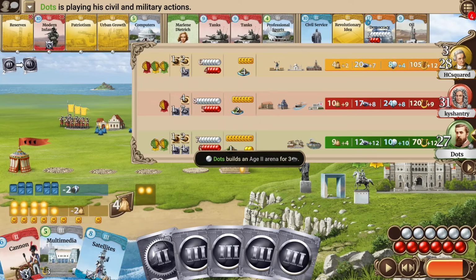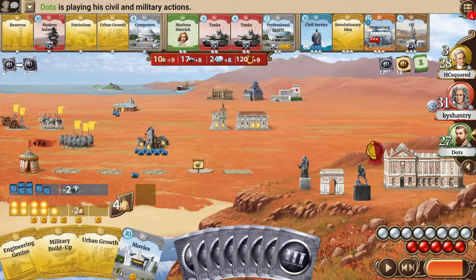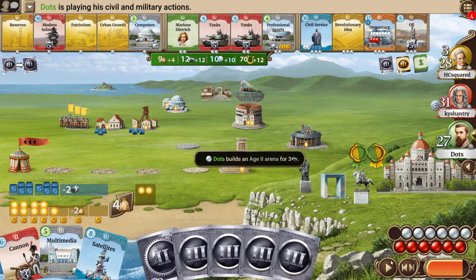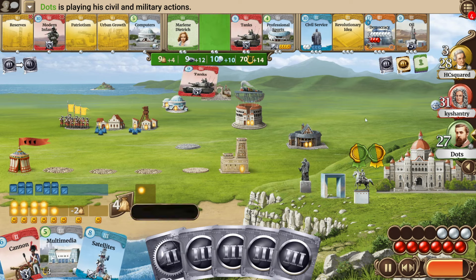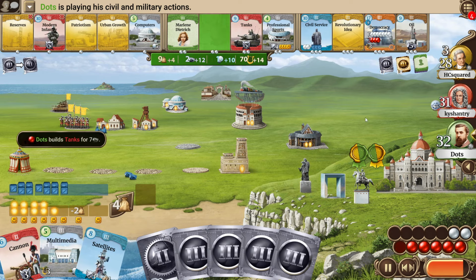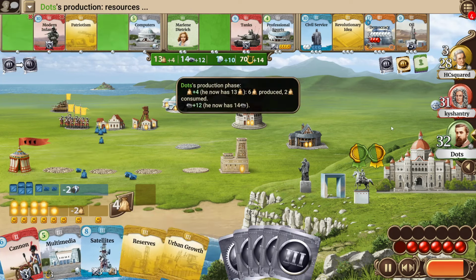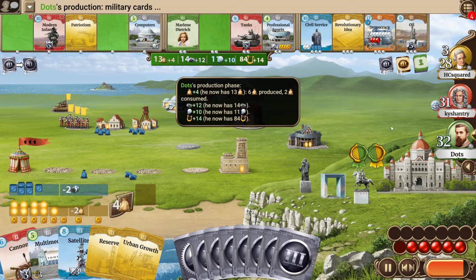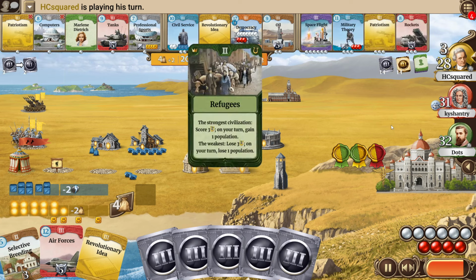Dots actually quite a bit more than HCsquared, but HCsquared still being willing to accept this pact. And yeah, Dots goes for an additional arena, which seems a bit odd at first, but of course he might be really hoping to get Pierre here, and then the additional arena will be quite fine. But he also goes for an additional drama, takes the tanks, builds one, takes the reserves and the urban growth. And with building the tank and the team sports, he's now actually also the strongest, so the strength from the team sports also immediately matters. He doesn't go for Marlene, is maybe still hoping for Pierre here.